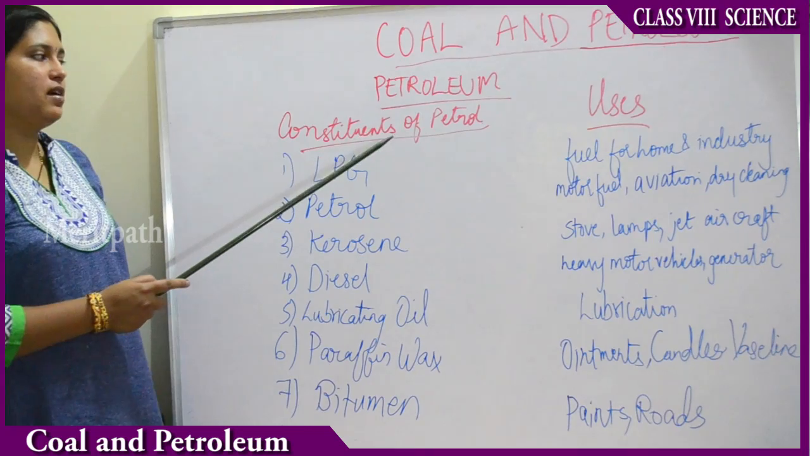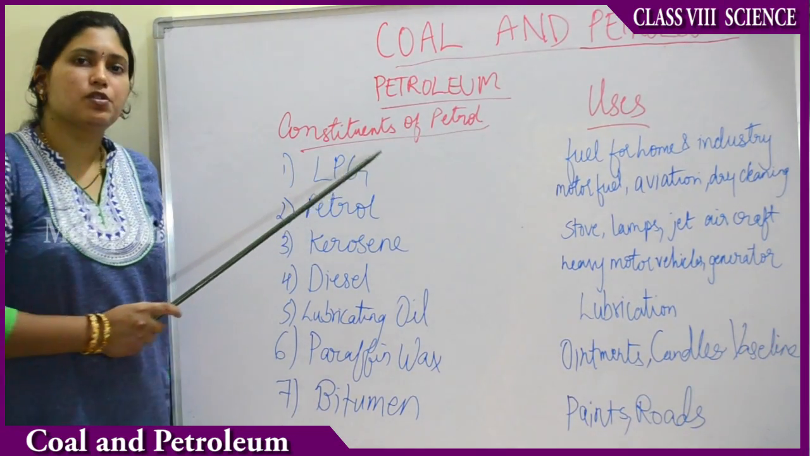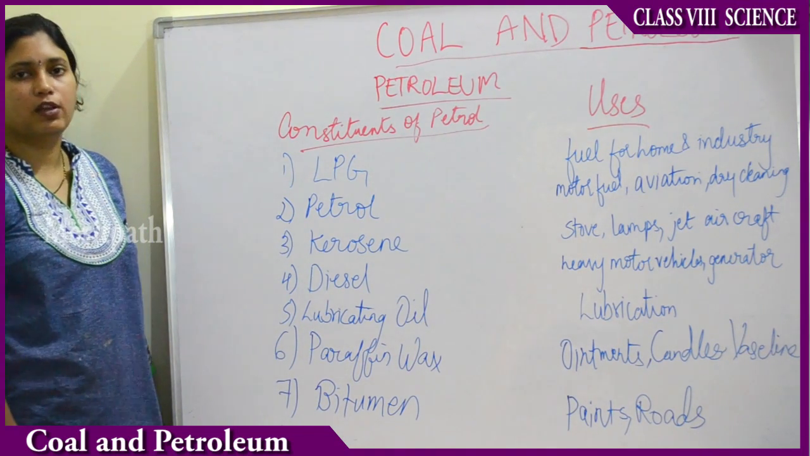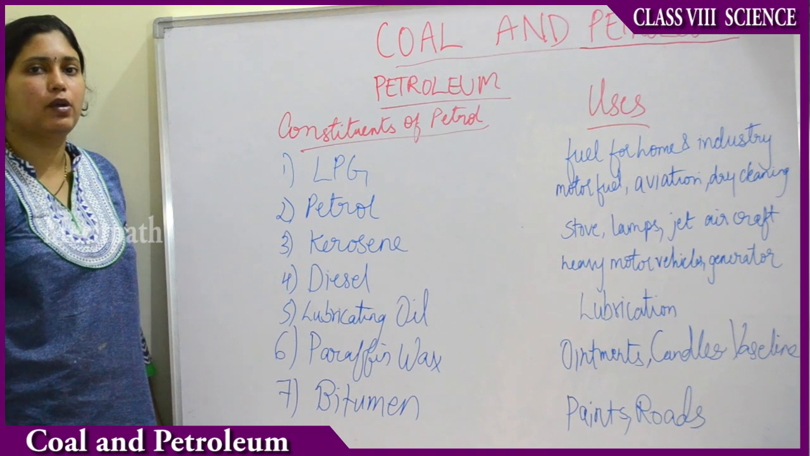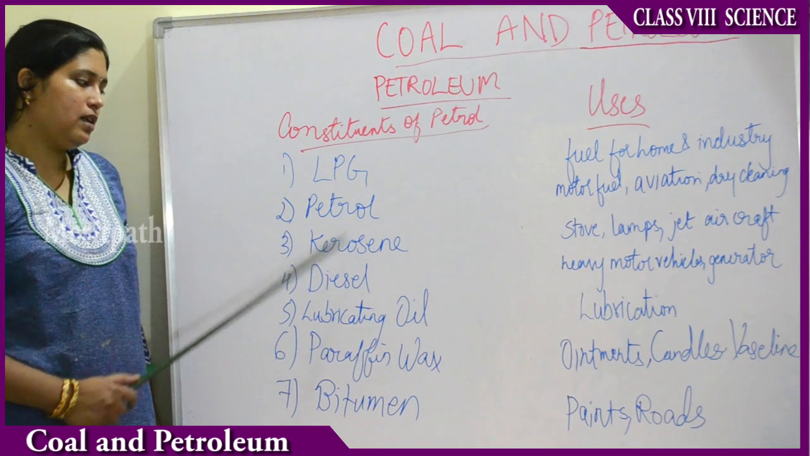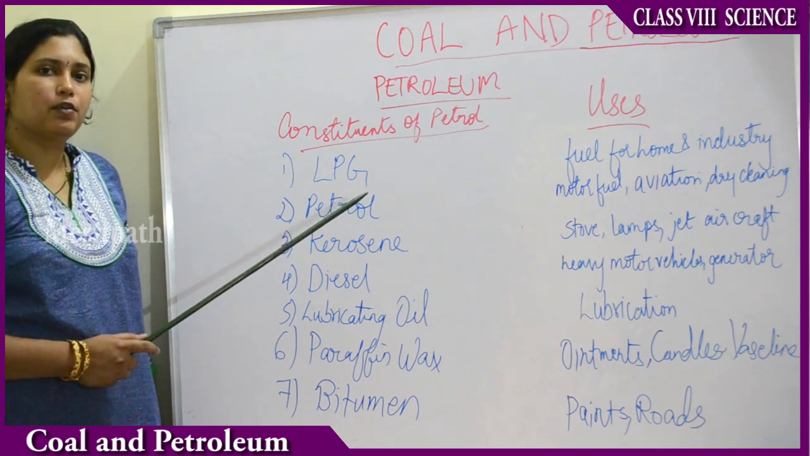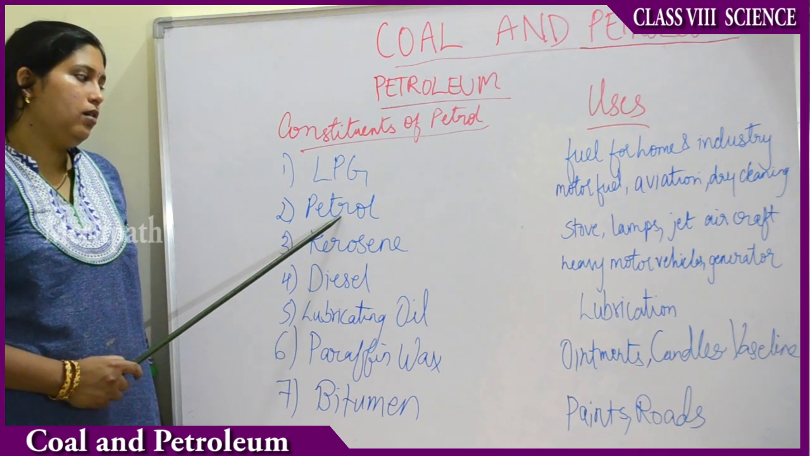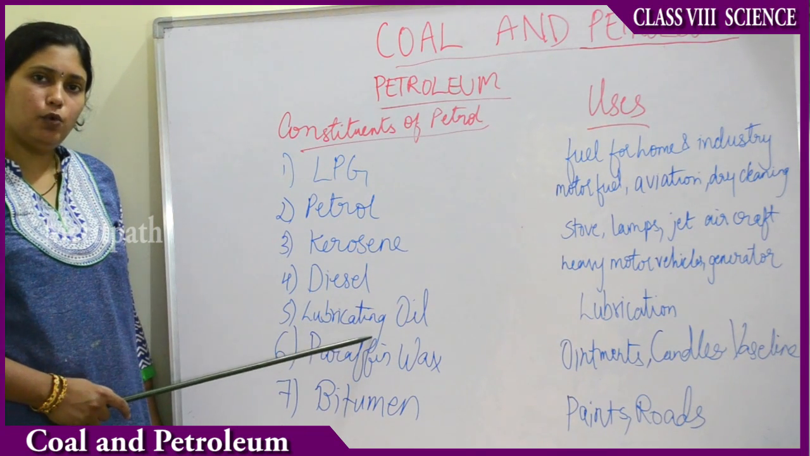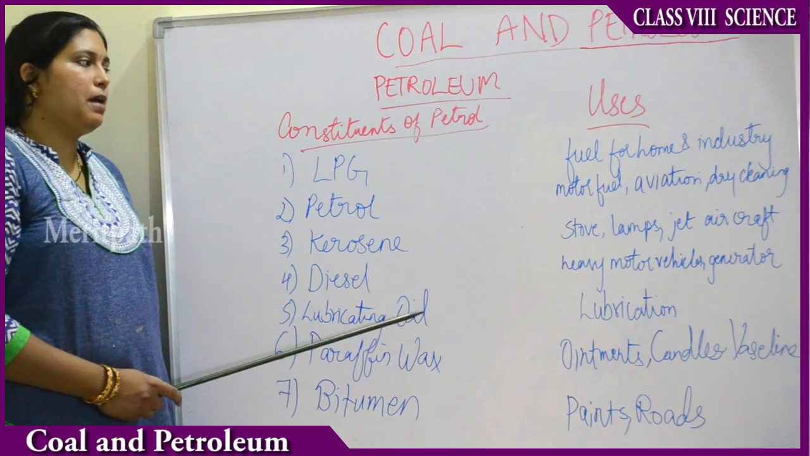Now we will study the various constituents of petrol and its uses. Various constituents of petrol will be obtained after the refining of the petrol. The separation of various constituents or fractions of petrol is called petrol refining. After the refining process we get these various constituents of petrol: LPG, which means liquid petroleum gas, then petrol, then kerosene, then diesel, then lubricating oil, then paraffin, wax and bitumen. These are the byproducts of petrol.